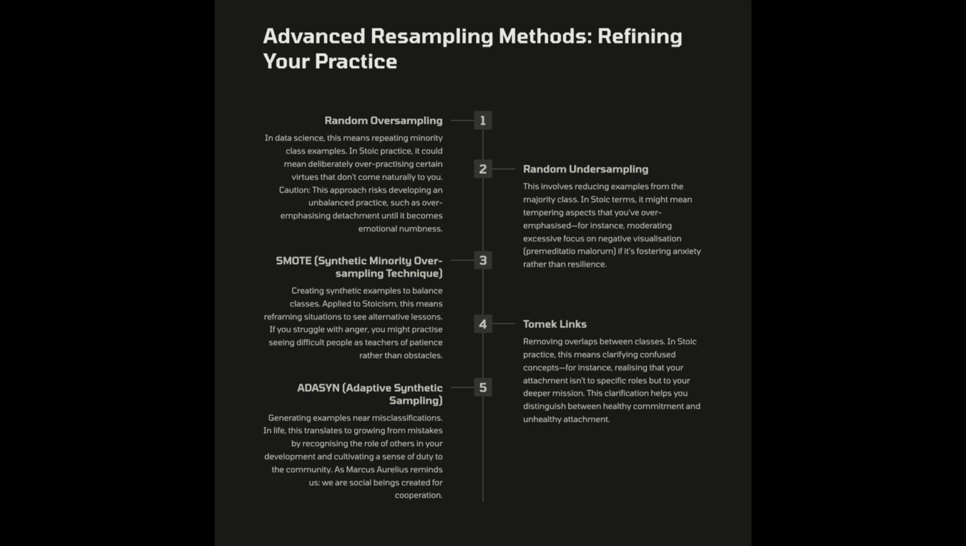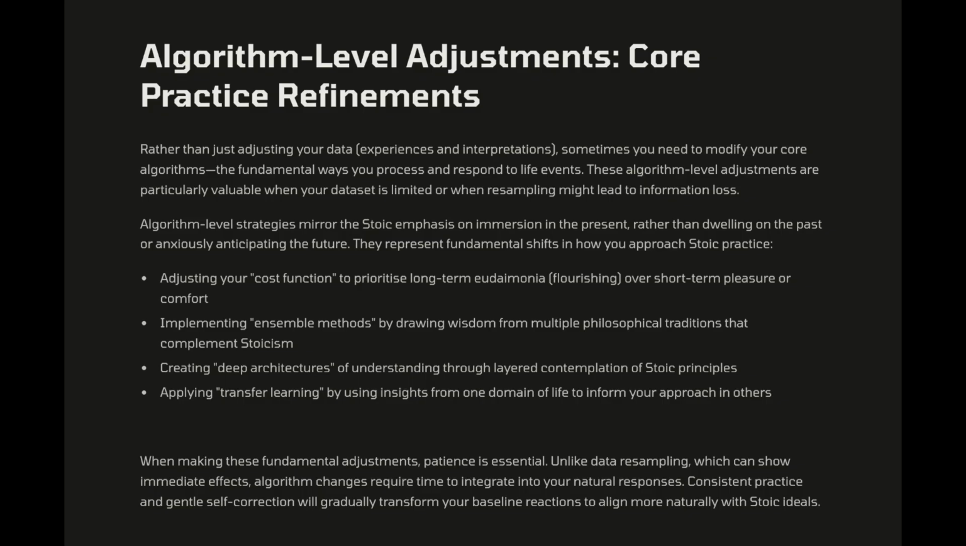Tomek links, removing overlaps between classes. In life, realizing we're attached not to roles, but to our deeper mission. ADASYN, generating examples near misclassifications. In life, growing from mistakes, recognizing the role of others, and cultivating duty, which could prevent us from falling into the trap of individualism. As Marcus Aurelius said, what is not good for the beehive cannot be good for the bee.